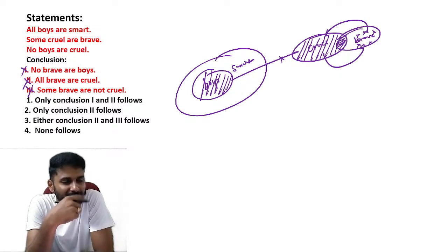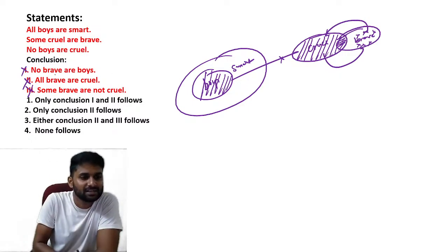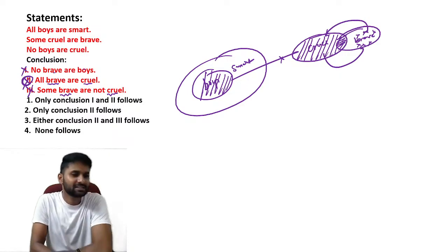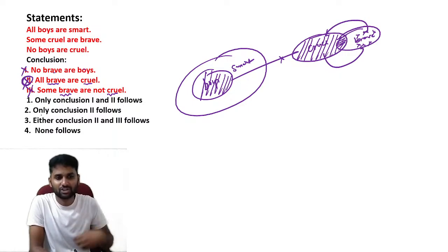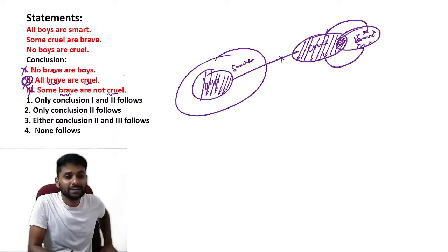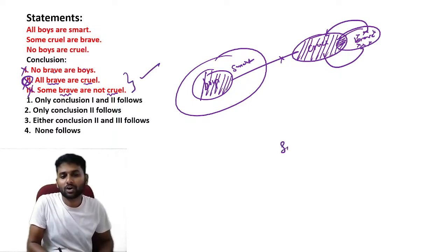But I told you guys, before choosing neither nor, verify any two statements related to the same objects. See, brave and boys, brave and cruel, both are different objects. Brave and not cruel, see, all they are talking about is brave and cruel. Here they are talking about brave and cruel. It means the objects are the same. If objects are the same, you have already verified that each conclusion is individually wrong. But joined together, check if they satisfy the complementary pairs.